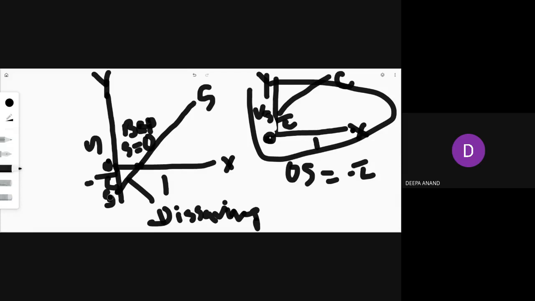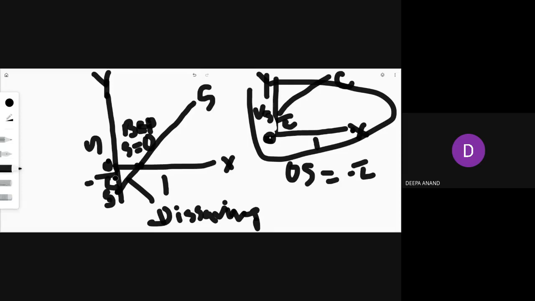In this case, OS is equal to dissaving, due to autonomous consumption. How much consumption is there without income, that much you will dissave, or that much you will borrow. That is why this is minus C bar.